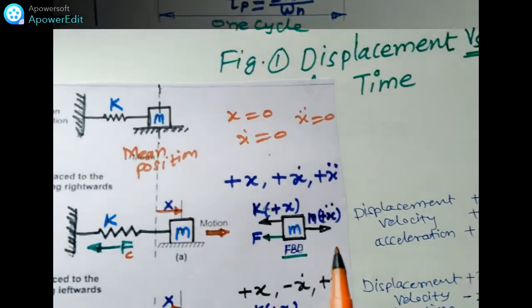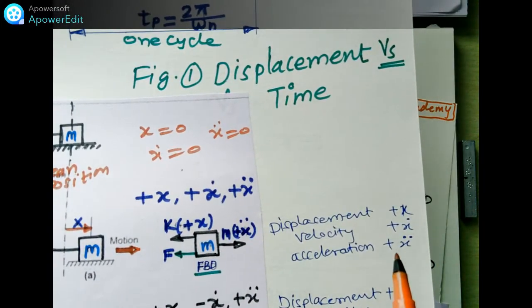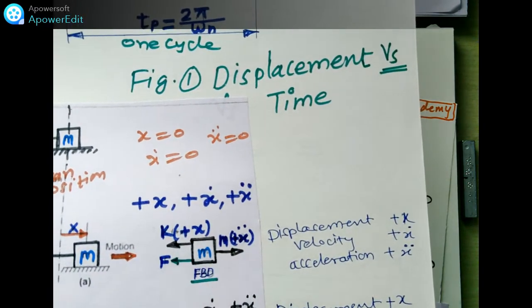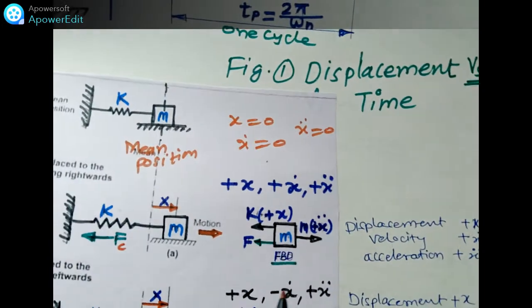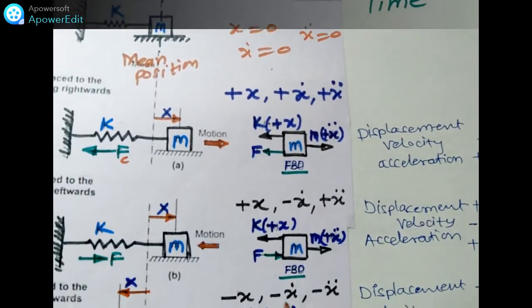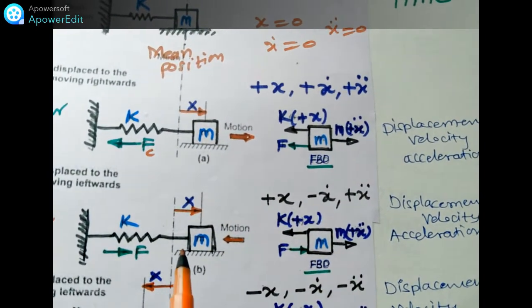In the first quadrant, the values of displacement are plus, velocity plus, and acceleration is also plus, as shown. Here velocity is not shown, as it is not per our FBD. Now the second quarter, what is the condition?